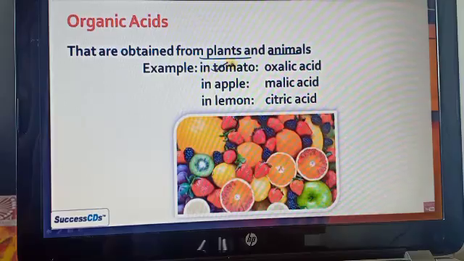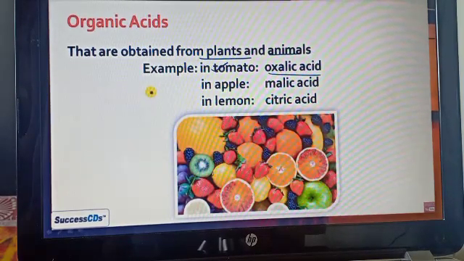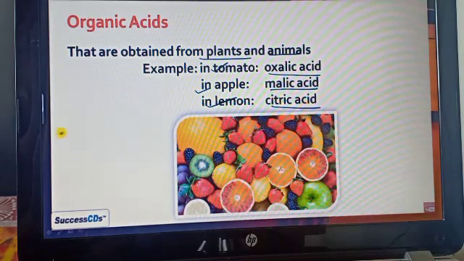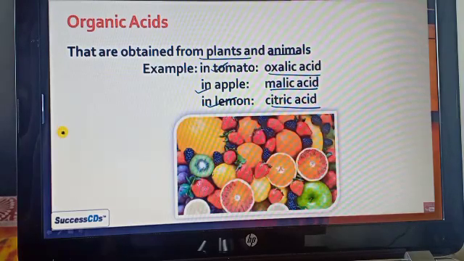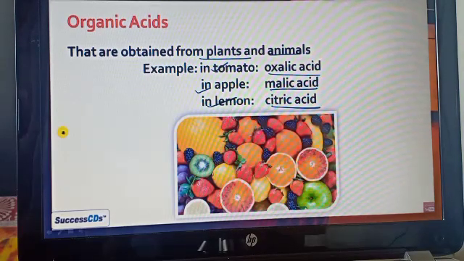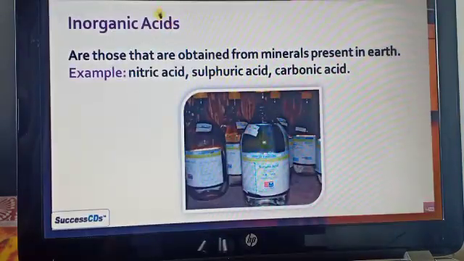Let's see the examples. In tomato, which acid is found? It is oxalic acid. In apple, malic acid, and in lemon, citric acid. It is an important question answer. And in imli, or you can say tamarind, it is tartaric acid. So these are all the acids that come from plant substances.